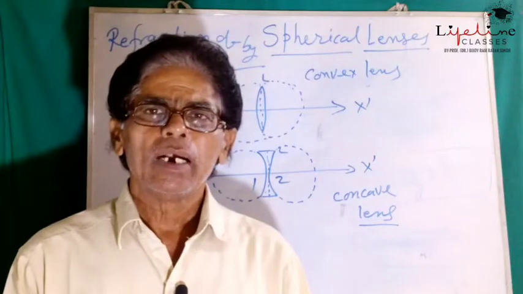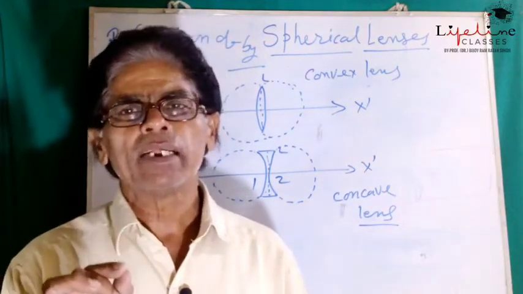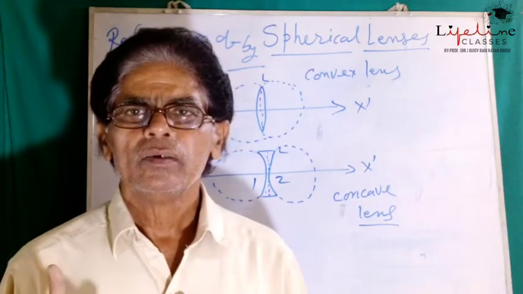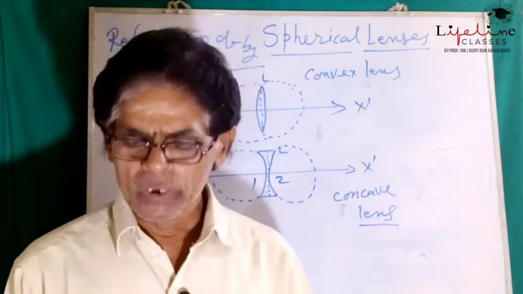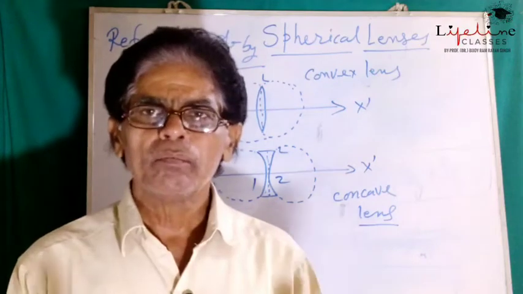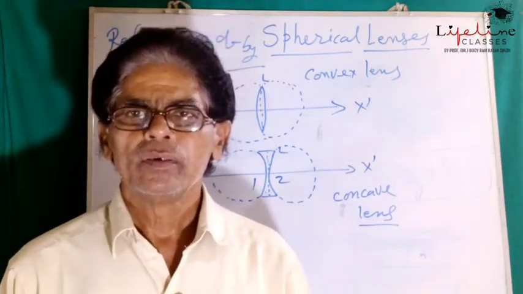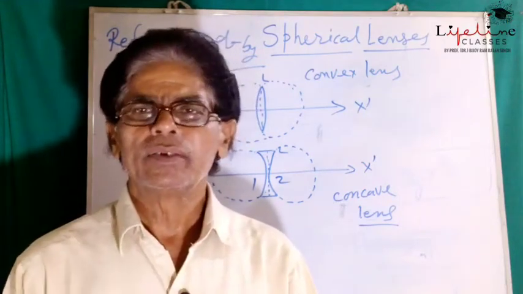So the diameter of the edge of the refracting surface is considered as the aperture of the lens, means it is the mouth of the refracting piece of the lens. So this is the aperture of the lens.